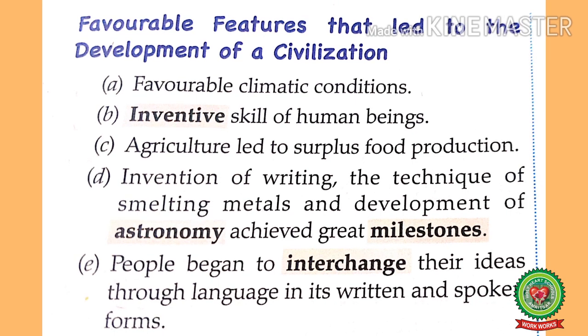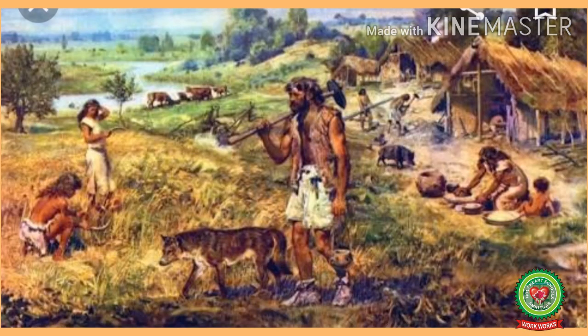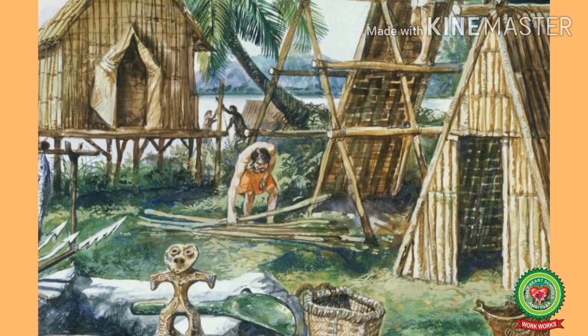The next point is agriculture led to surplus food production. Surplus means excess. So students, as we know, early men introduced agriculture in the Neolithic period. After that, men started producing food for trade. Surplus production of food made man settle down at one place. So the development of agriculture gave a boost to the growth of different civilizations.